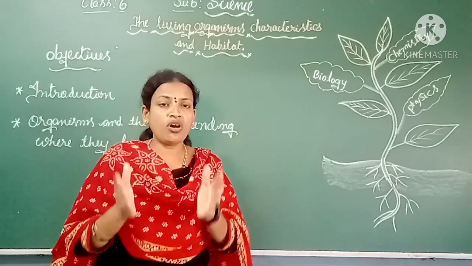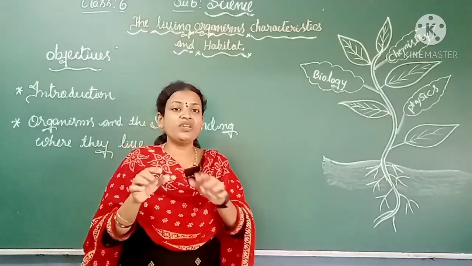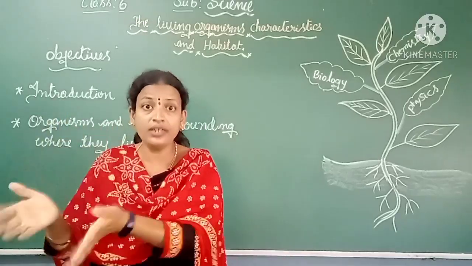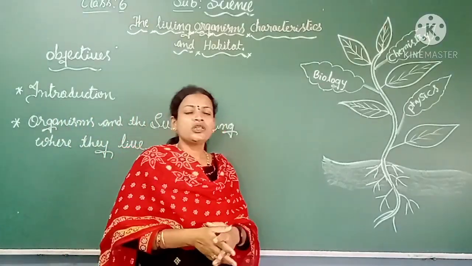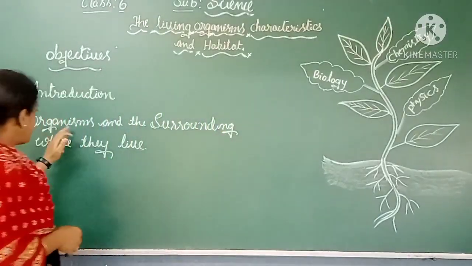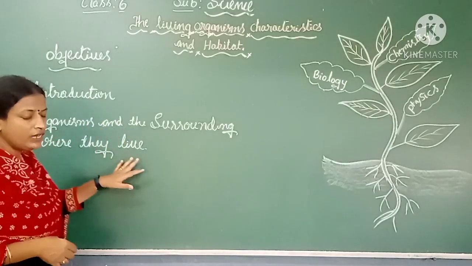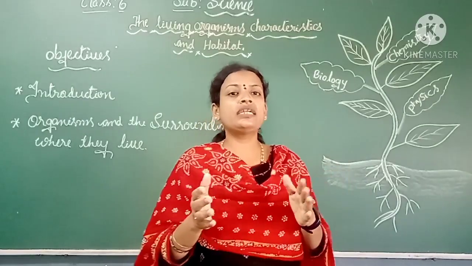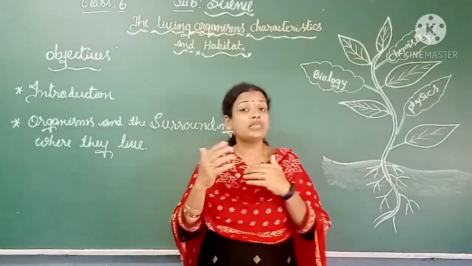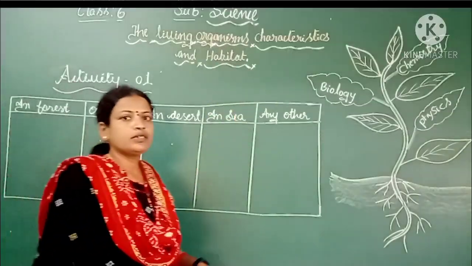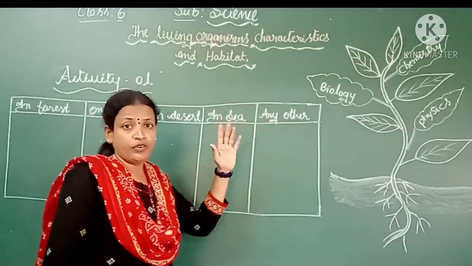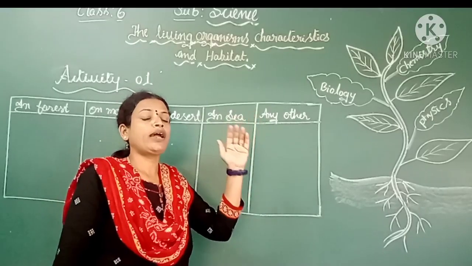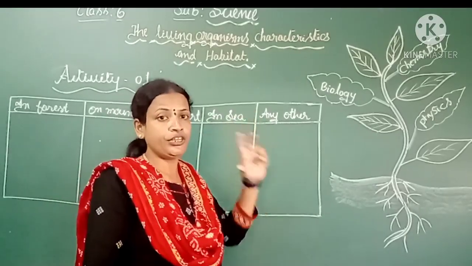But the surroundings where they live differ from one place to another. So organisms and the surroundings where they live, these areas definitely differ from one to another. Children, before starting Activity 1, remember what you watched in the video.